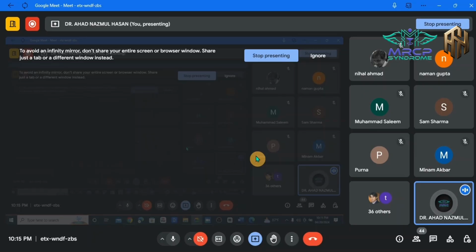So can anyone tell me the limitations of MRI? It takes a long time to do MRI, and the patient is supposed to lie still. Yes, very good. MRI requires a prolonged acquisition time for the production of images. So MRI is not suitable in acute emergency conditions, and this is one of the biggest limitations of MRI. When we compare MRI and CT scan, remember two conditions. In case of acute hemorrhage and in the detection of bony injury, the CT scan is superior to MRI. And both CT scan and MRI are subject to motion artifact.